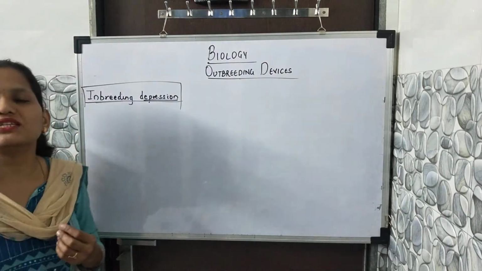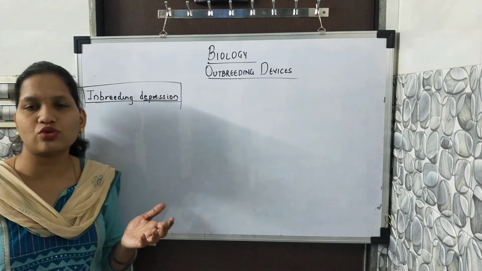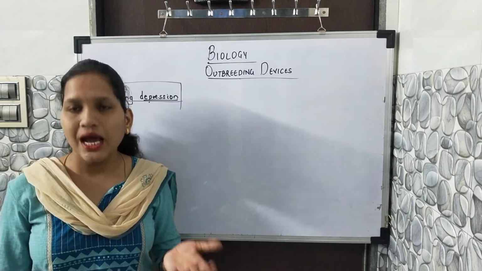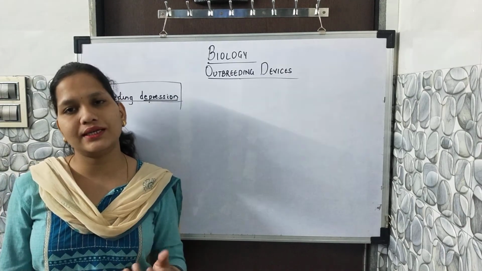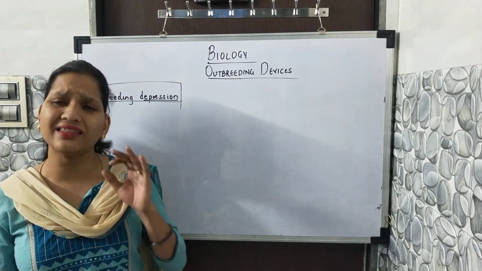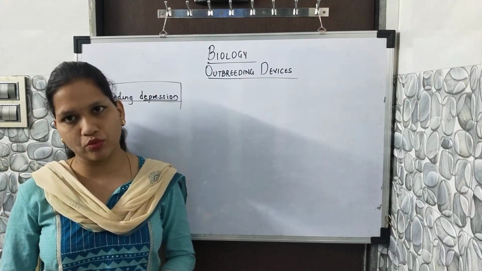What are the other disadvantages of self pollination? It does not give varieties of pollen or desirable traits, and the quality and quantity of seed is also reduced. That is the main reason outbreeding devices are more promoted.